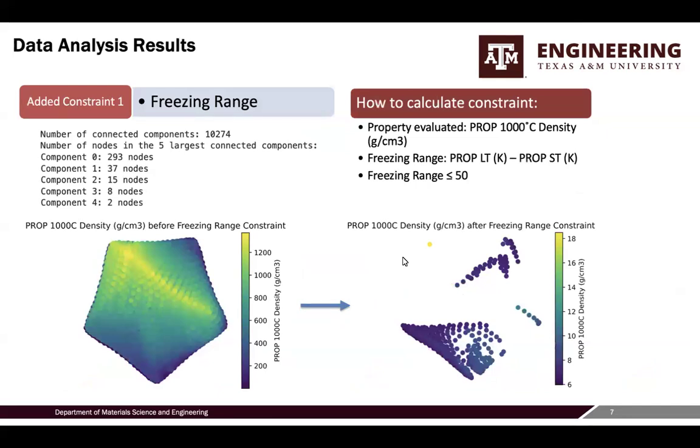The freezing range is important because it indicates the solidification range of an alloy. A narrow freezing range implies a more uniform solidification process, reducing the likelihood of defects such as segregation or porosity, which are critical for the structural integrity of materials used in industries like aerospace and automotive. This analysis helps in optimizing the solidification process and improving the quality of the final product. Understanding the freezing range is crucial for developing alloys with desired mechanical properties and performance characteristics.